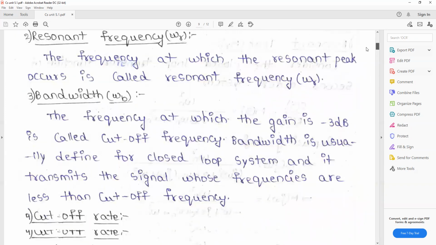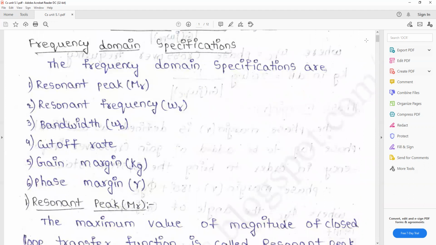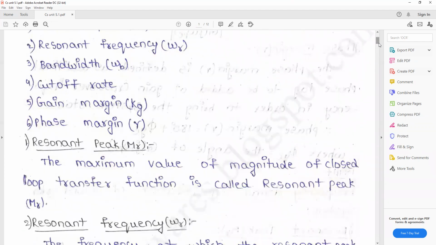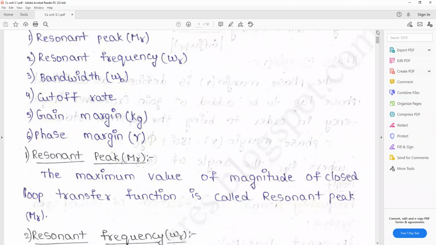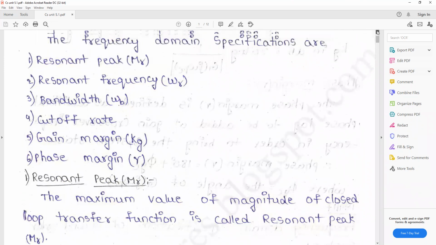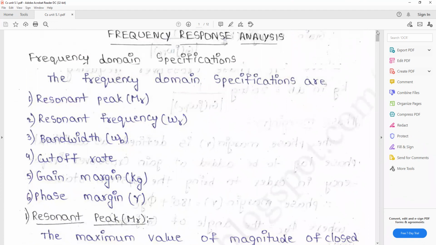Next we discuss the most important, the Bode plot. What is the procedure to draw the Bode plot? What is the procedure to draw the polar plot? Before that, we discuss the very important frequency domain specifications and definitions. There are six: first one is resonant peak, second is resonant frequency, third is bandwidth, fourth is cutoff rate, fifth is gain margin, sixth is phase margin.